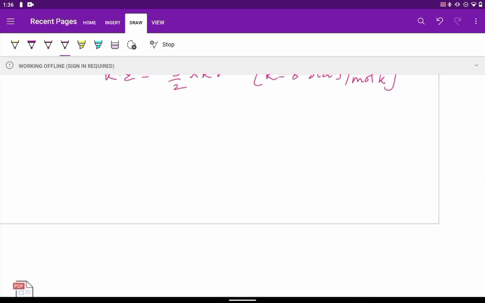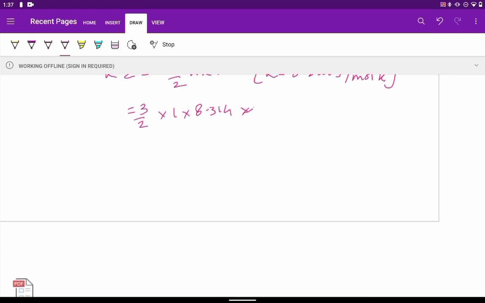So that amounts to 3 by 2 into 1 into 8.314 into 300, because in Kelvin this is the temperature. On multiplying we get it as 3741.3 joules. So this is the value in joules, 3741.3 joules.